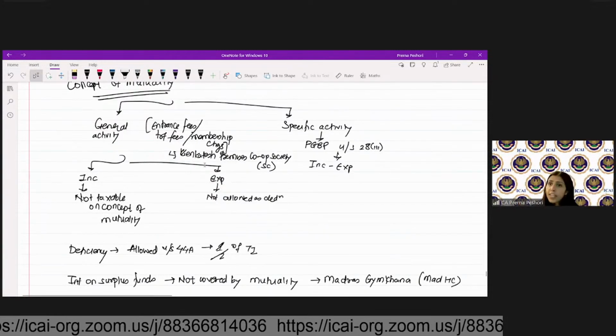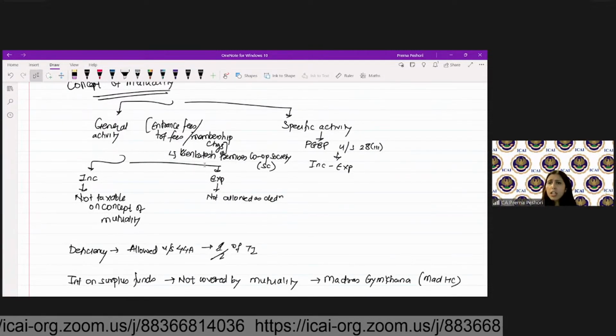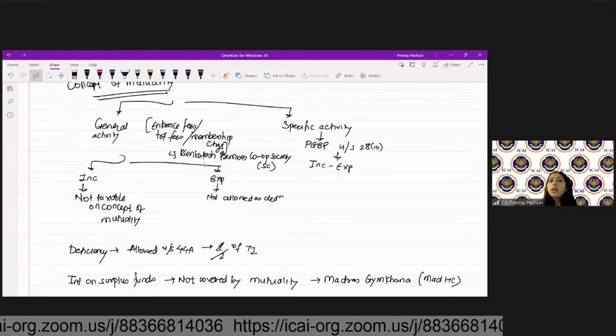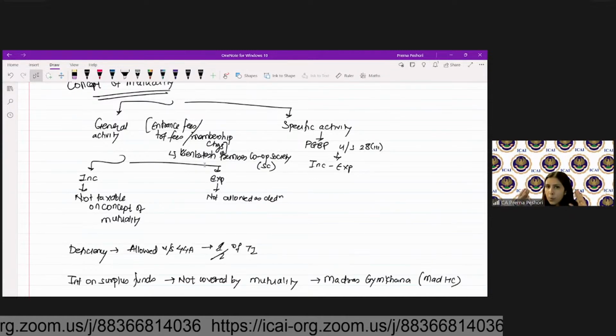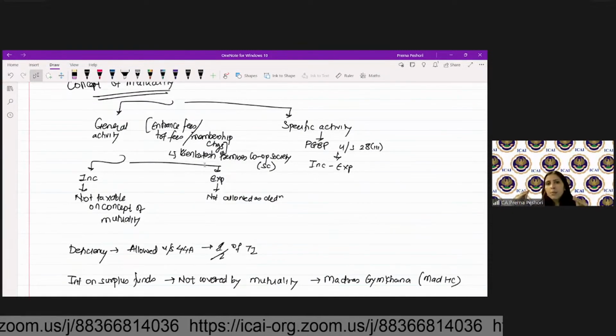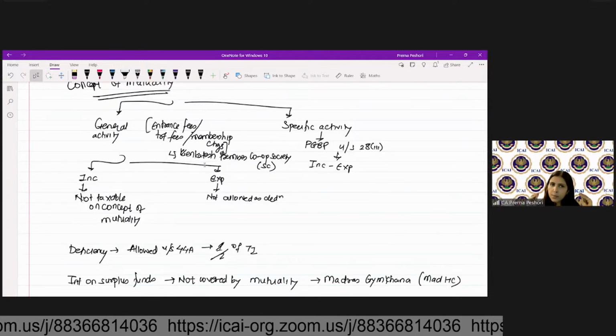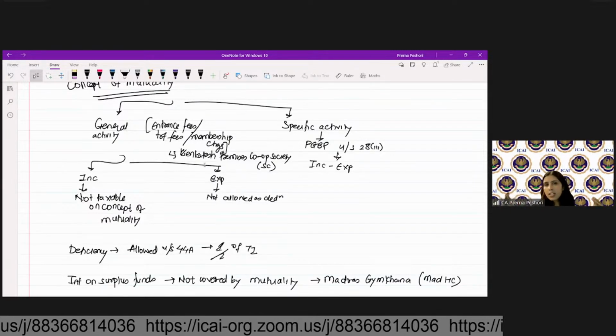If it is a specific activity, you are renting a clubhouse, you are renting a gymkhana, then in that particular case, it will be considered as PGBP under 28.3. So income minus expense will be considered as income under 20.